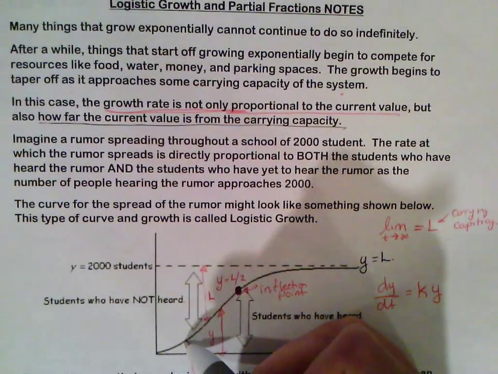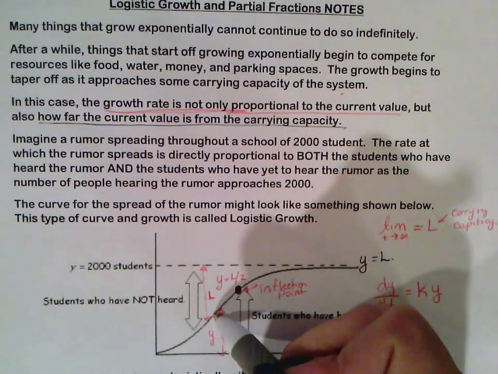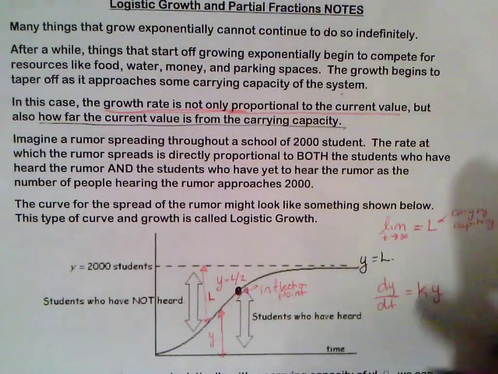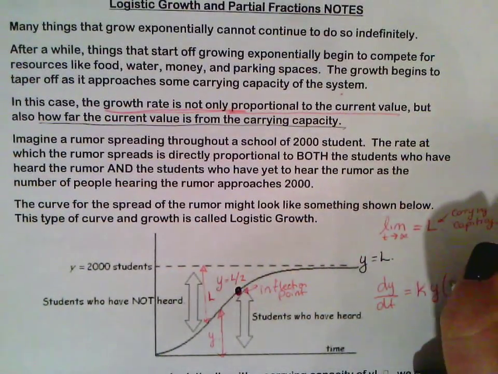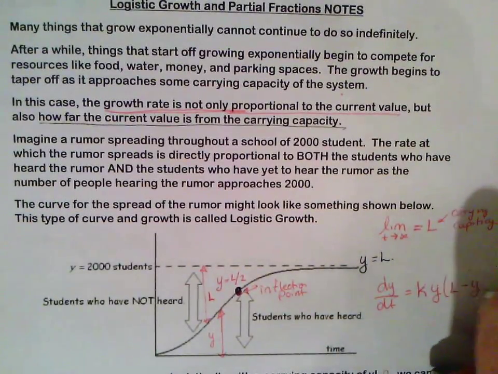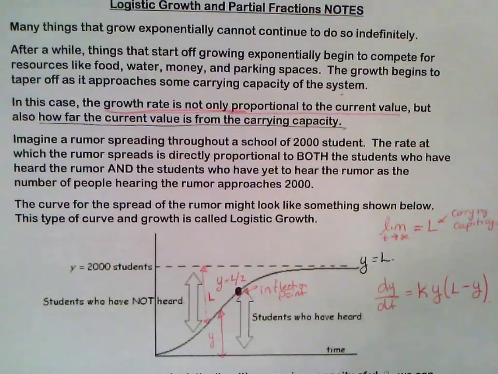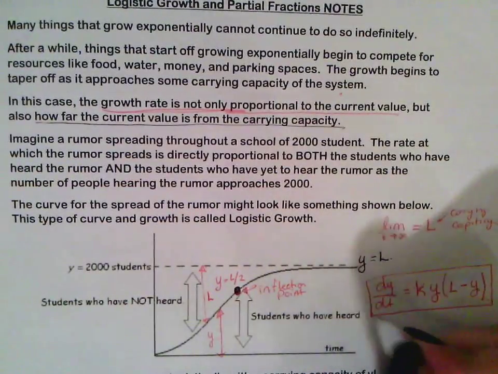So if 5 people know, it's going to continue growing, 10 people, 100 people, 1,000 people. But it's also going to be directly proportional to the carrying capacity minus the current value of y. Okay, so this is really the important equation that we are going to get from all of this.